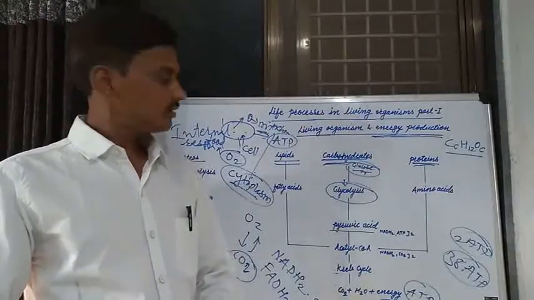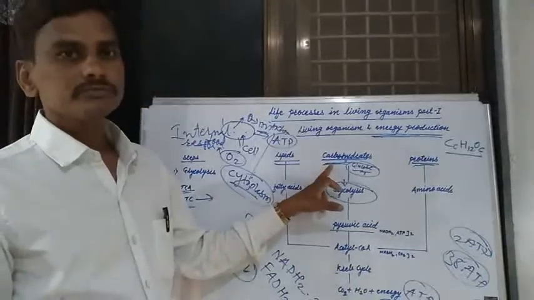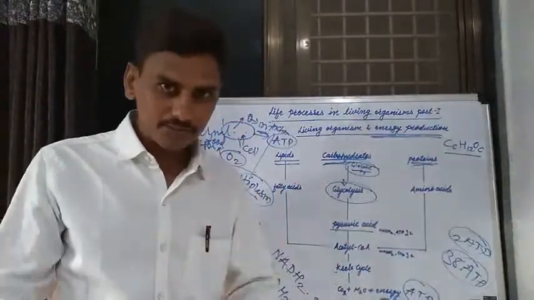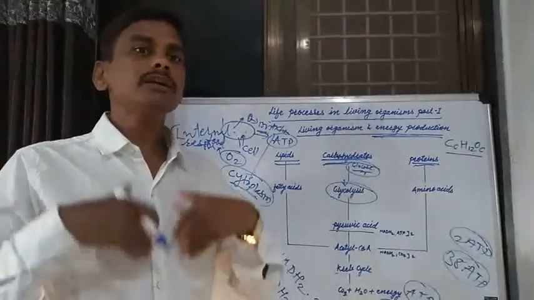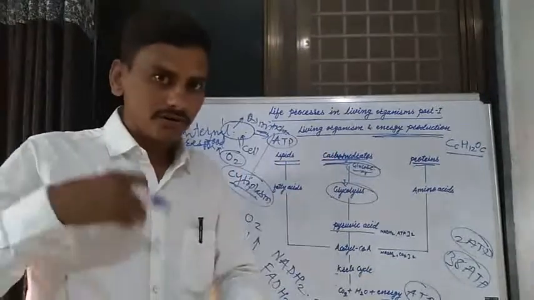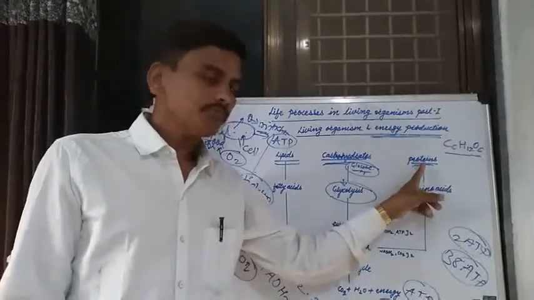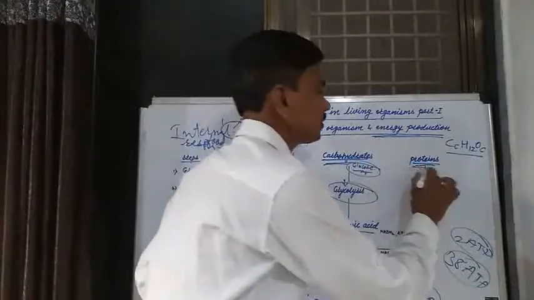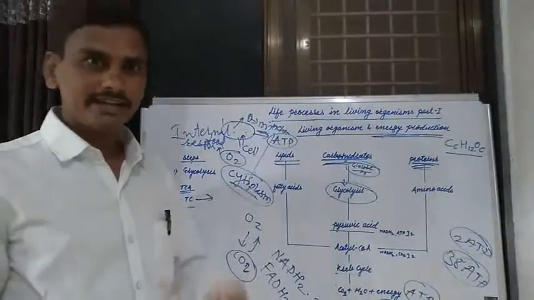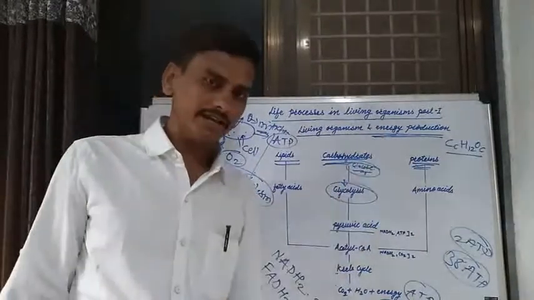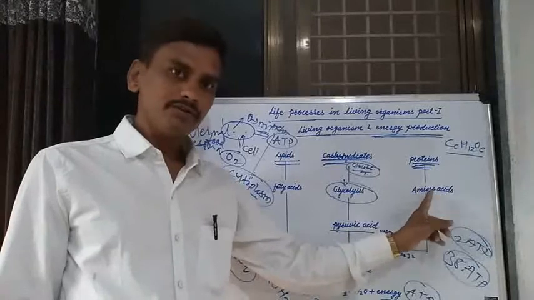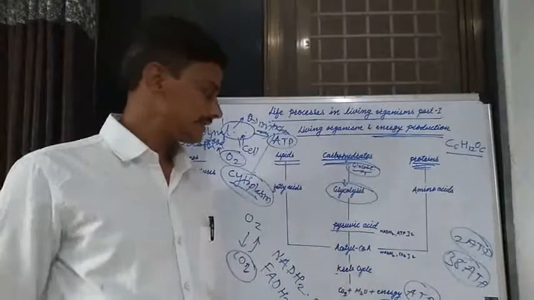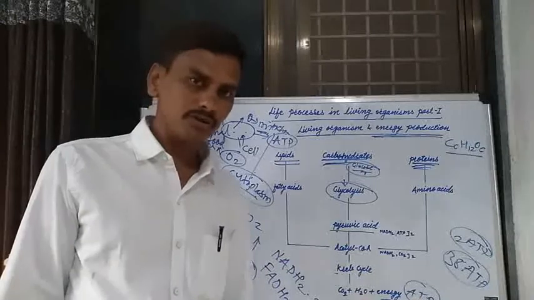This energy is useful for various life processes. In the absence of carbohydrate in our body, the energy of protein and the energy of lipid is useful for various life processes. In the case of protein, the proteinous food material taken into our body is oxidized in a cell to produce amino acid, and from that amino acid acetyl coenzyme is produced, and lastly from that acetyl coenzyme CO2, H2O and ATP molecules are produced.